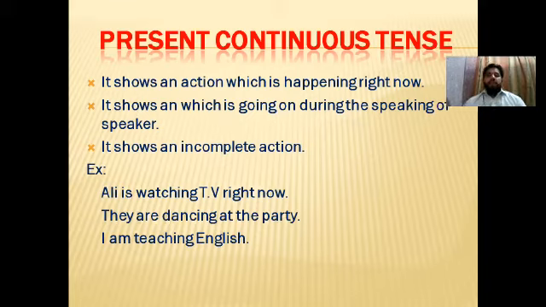For example, I have also written: Ali is watching TV right now. They're dancing at the party and I'm teaching English.